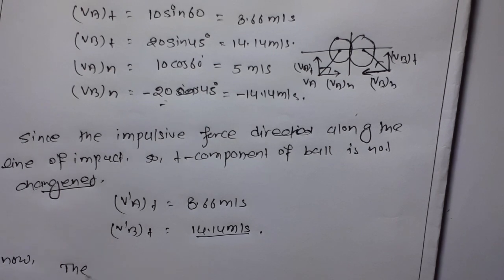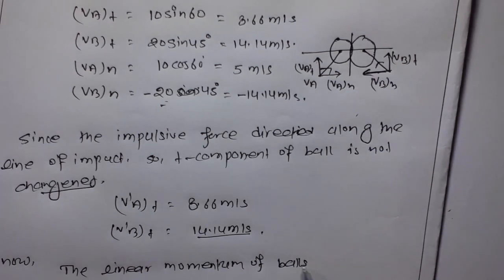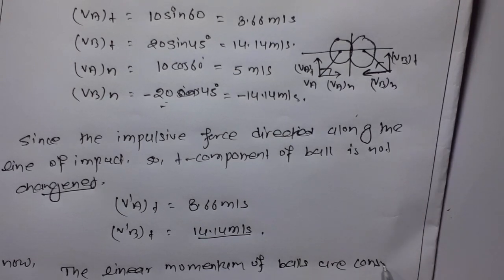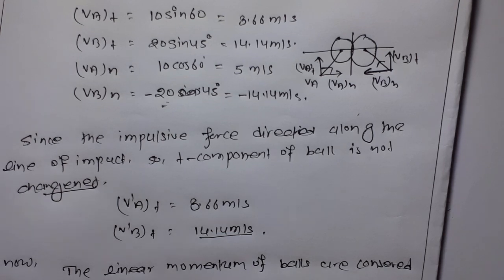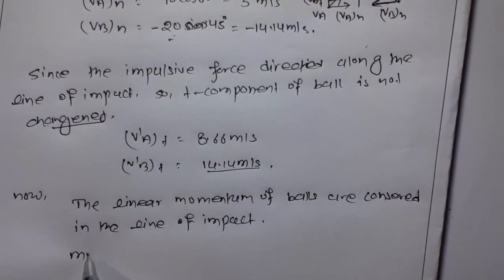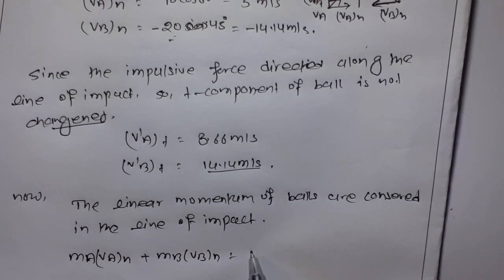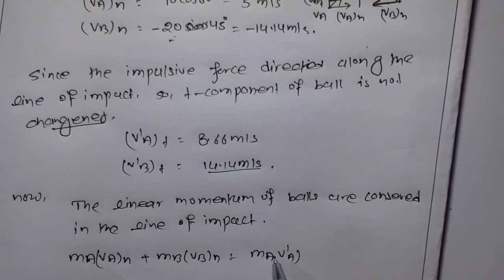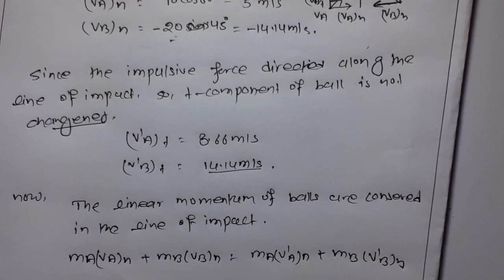Now the linear momentum of the balls is conserved along the line of impact. So mA vAN plus mB vBN is equal to mA v'AN plus mB v'BN.